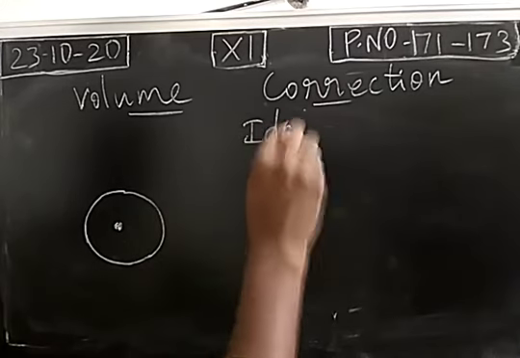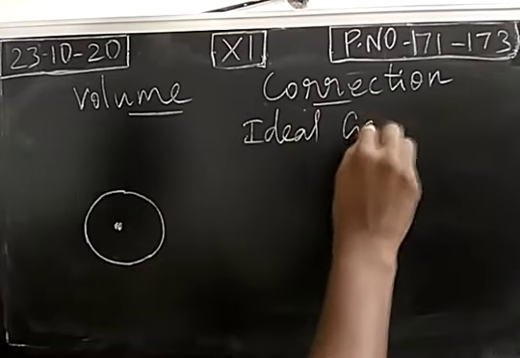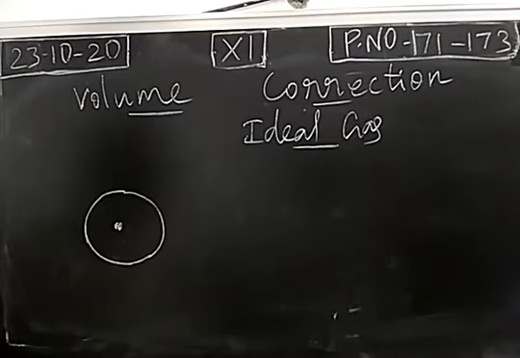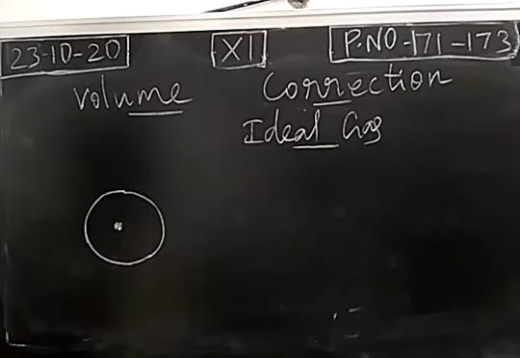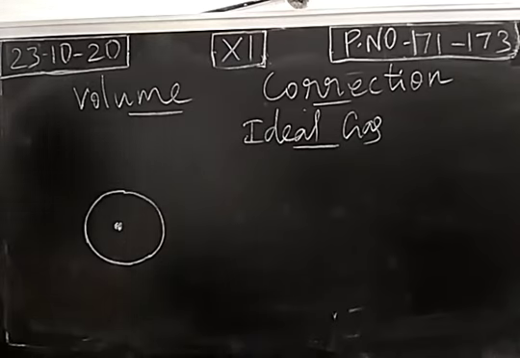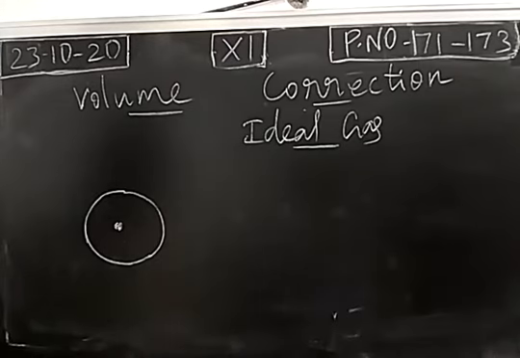For an ideal gas, what is the assumption? The volume occupied by a gaseous molecule will be negligible when we compare it with the volume of the container. So more gaseous molecules will be in the container, and comparing the total volume, the volume occupied by one gaseous molecule is negligible. We don't consider it. This is the assumption in an ideal gas.